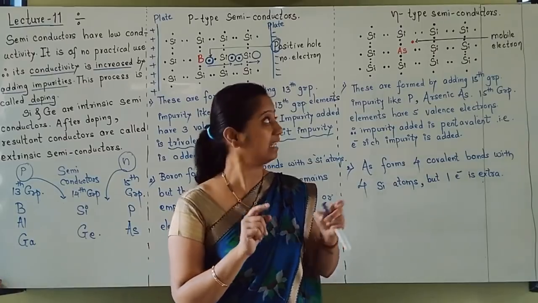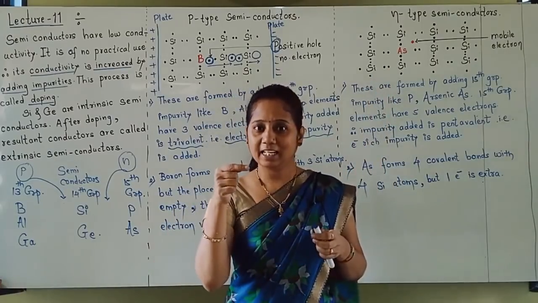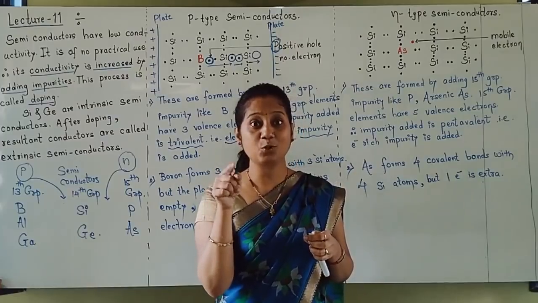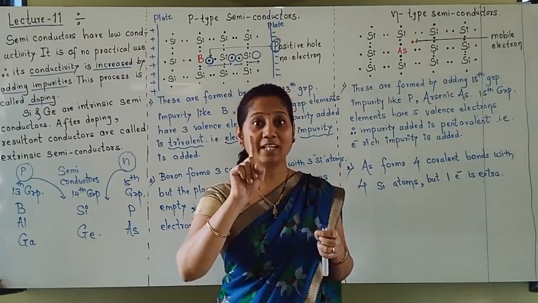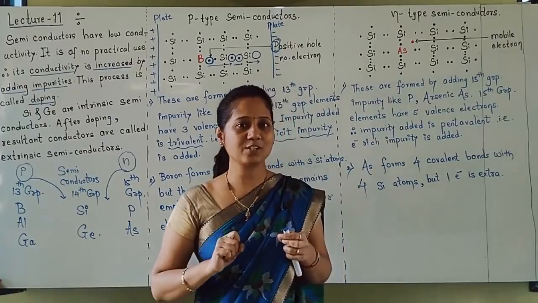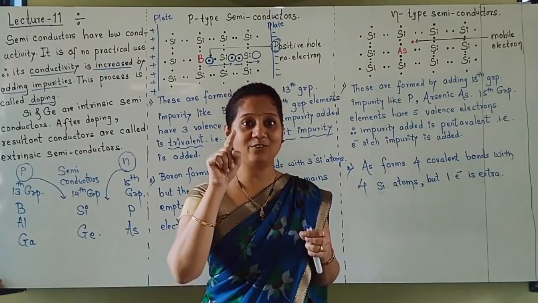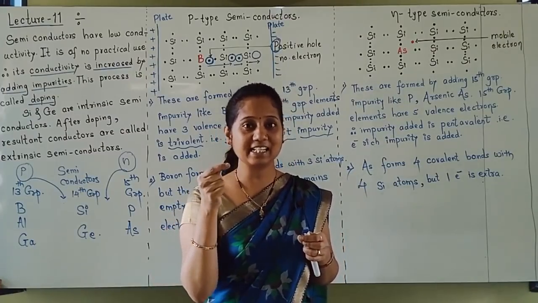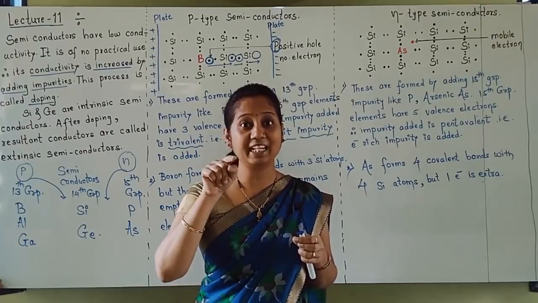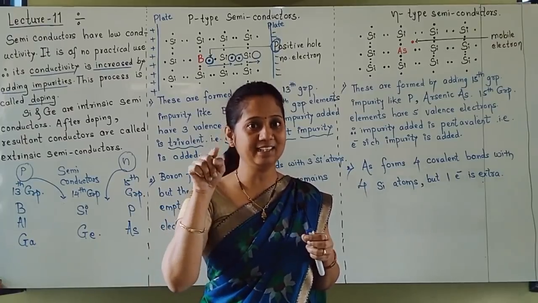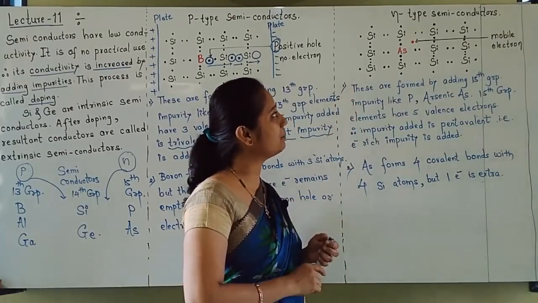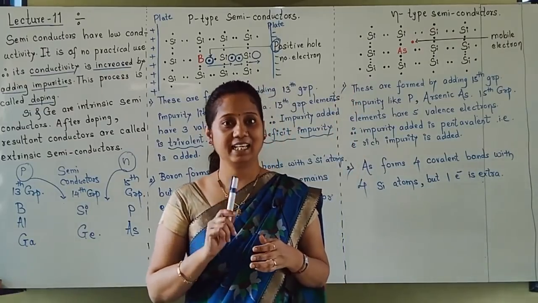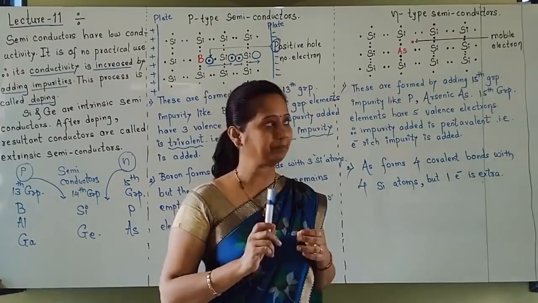Here in N type, conductivity is increased due to the presence of 1 extra electron. And students, you know that electrons are negatively charged. The increase in conductivity is due to the presence of negatively charged electrons, N, and that is why that type of semiconductors are called N type semiconductors.